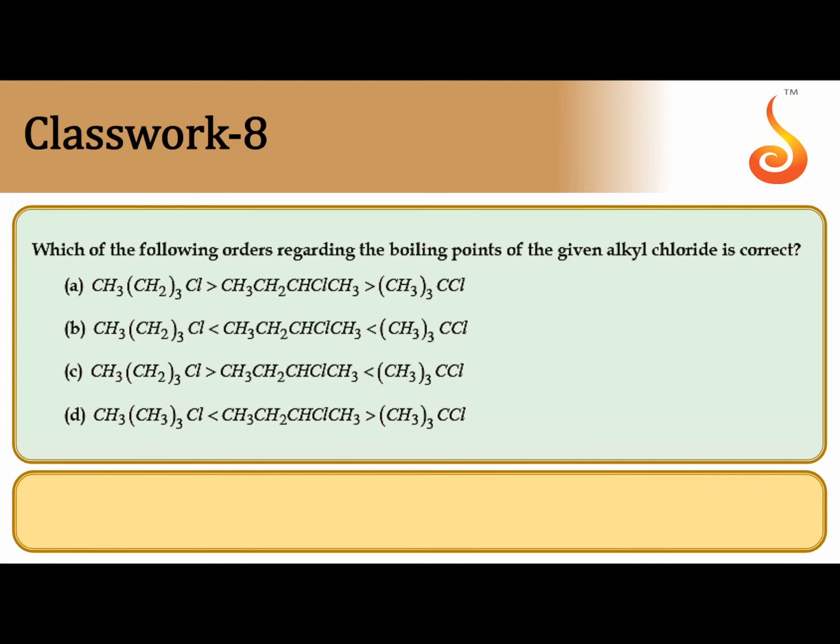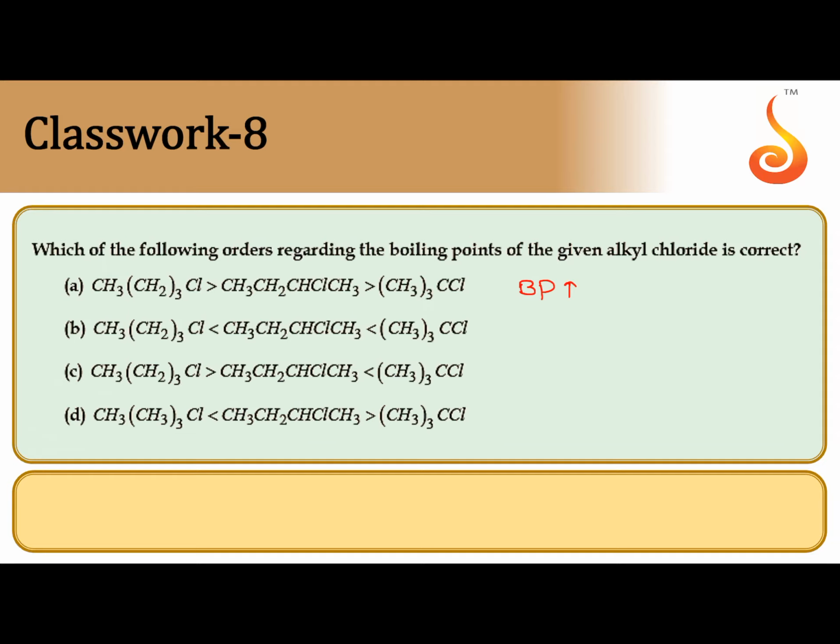Next one. Which of the following orders regarding the boiling points of the given alkyl chloride is correct? We know boiling point is directly proportional to intermolecular forces of attraction, directly proportional to surface area of the molecule, directly proportional to van der Waals forces, inversely related to branching.